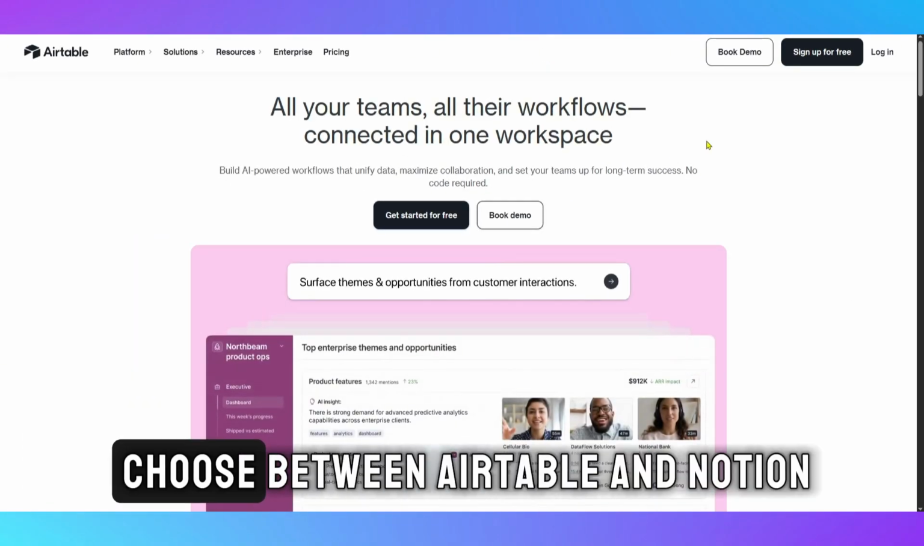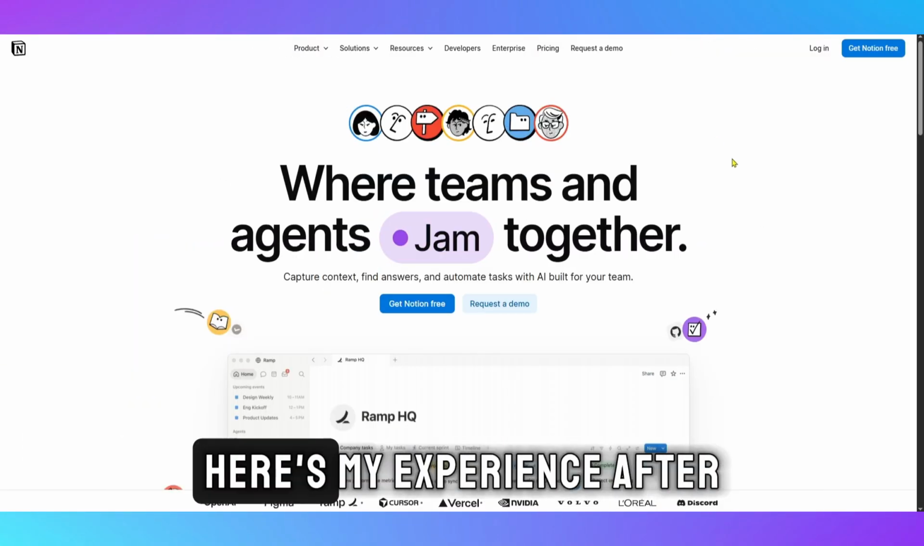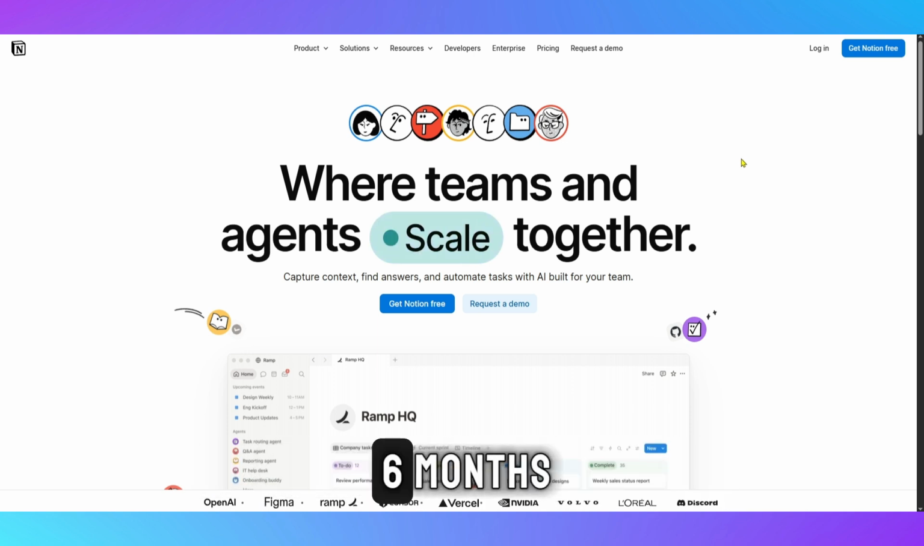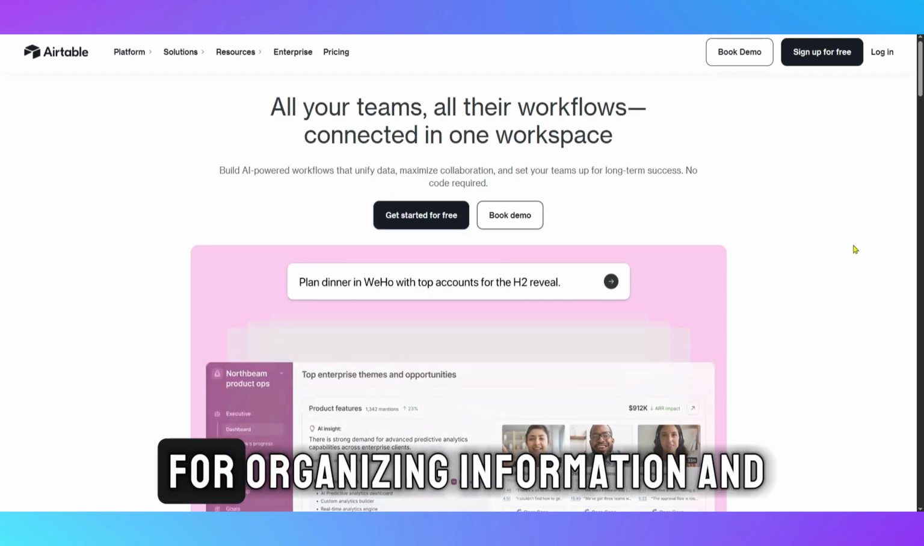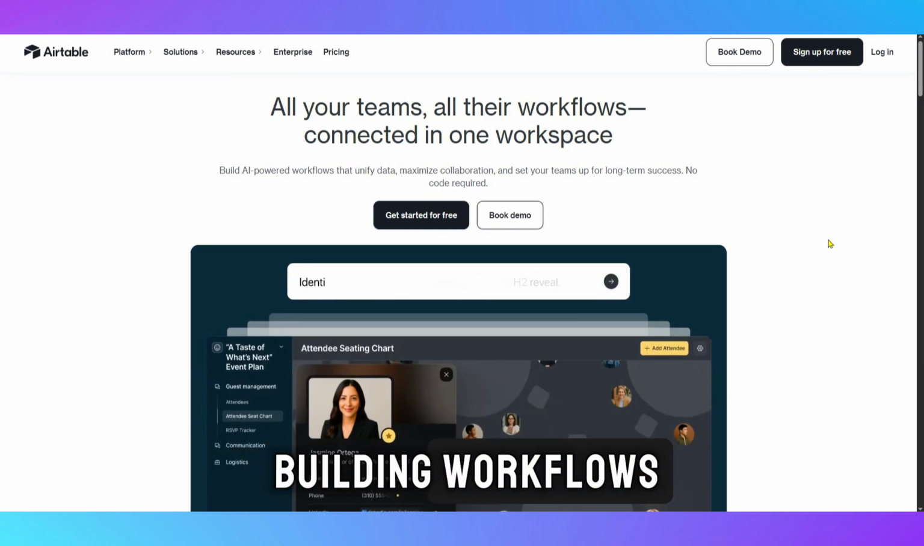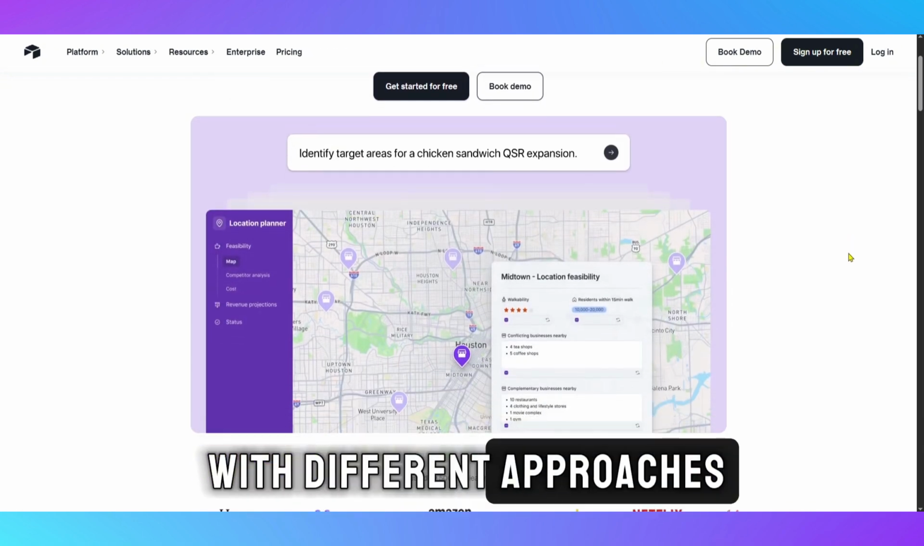If you're trying to choose between Airtable and Notion, here's my experience after using both for about 6 months. Both tools are great for organizing information and building workflows, but they are designed with different approaches.